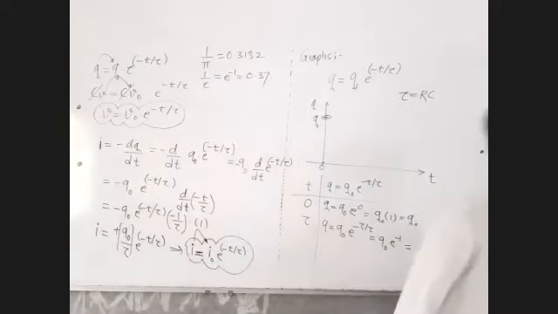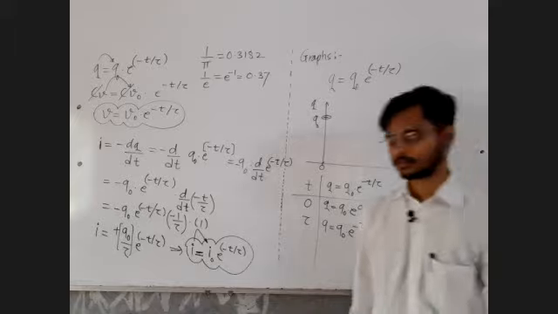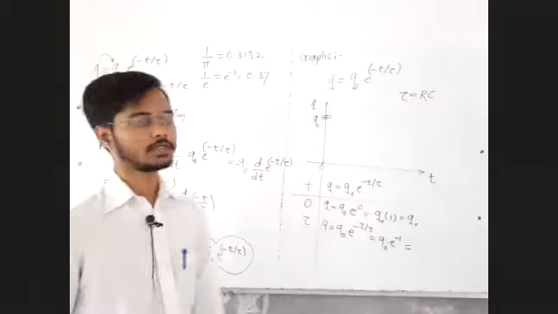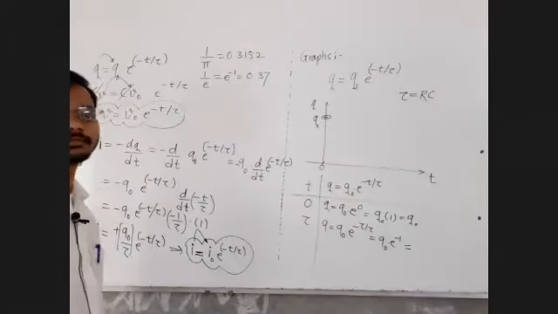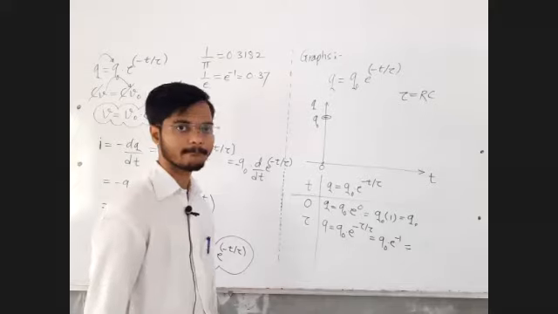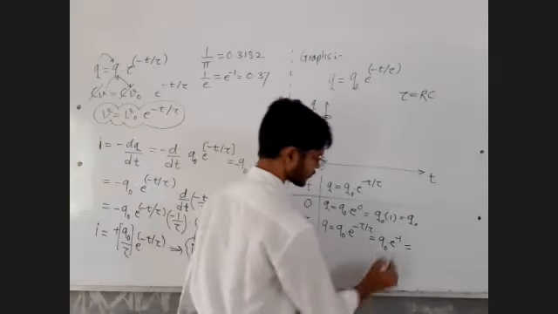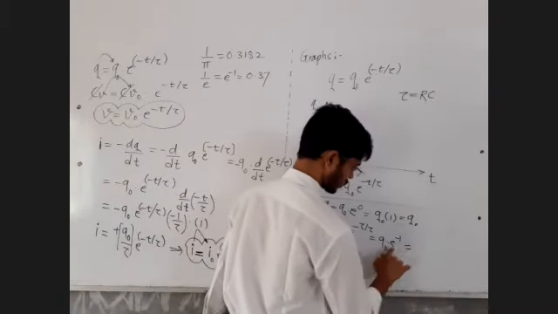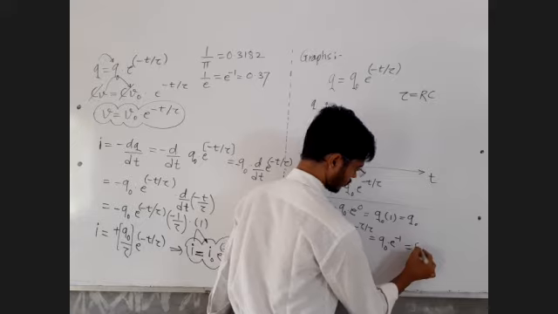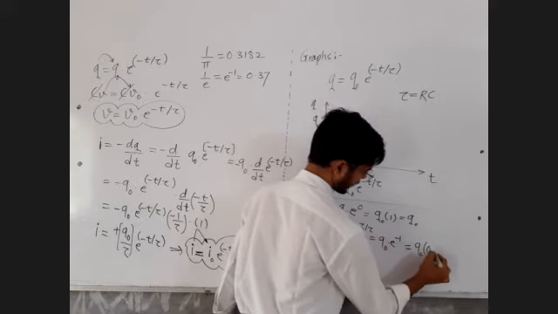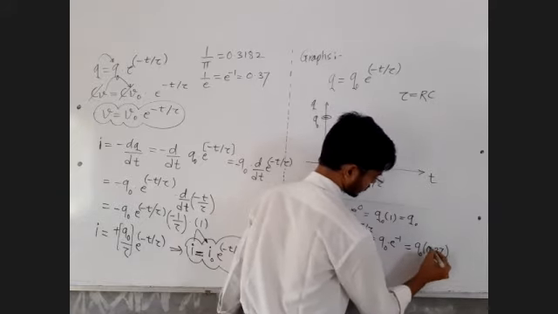Yes, no, 1 upon e we already know, right? Fine. So can I say this is equal to q0 multiplied by 0.37? Yes, sir, you can call that.